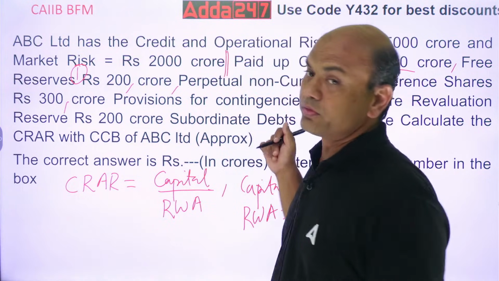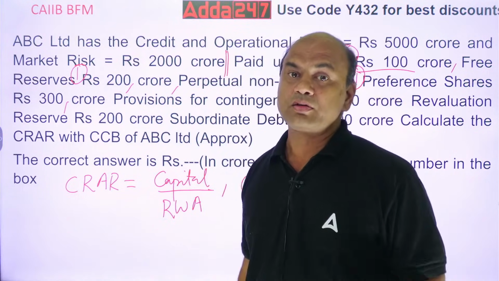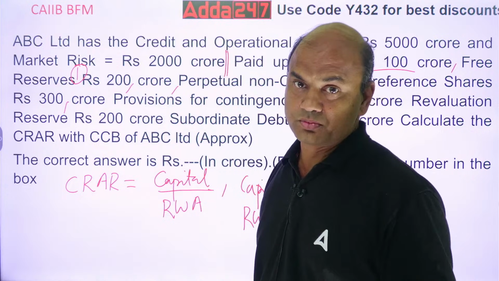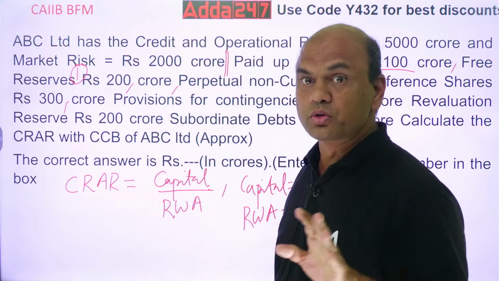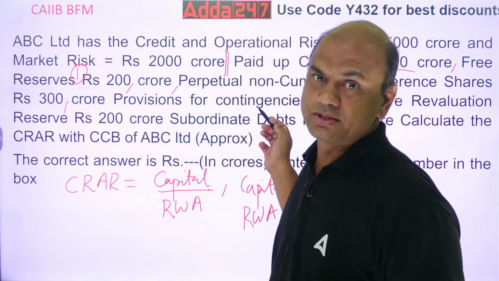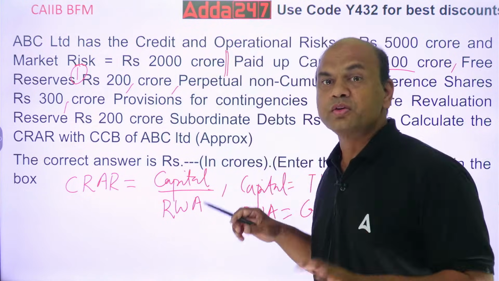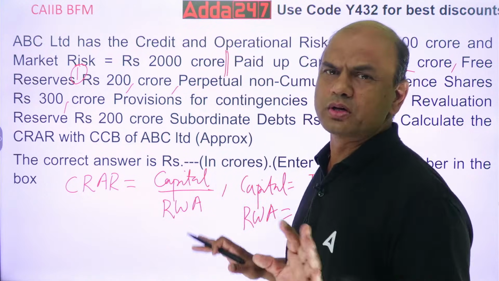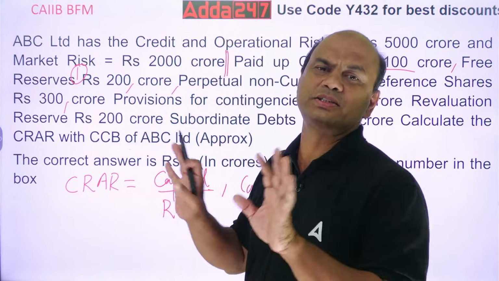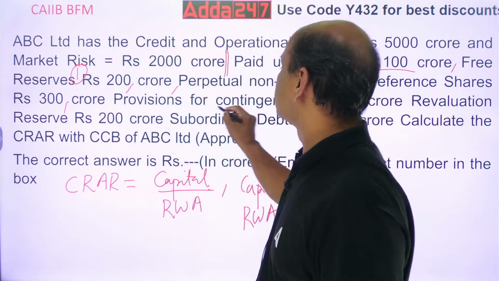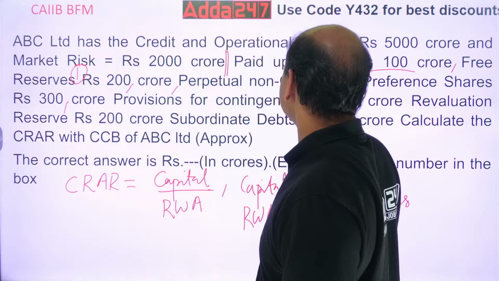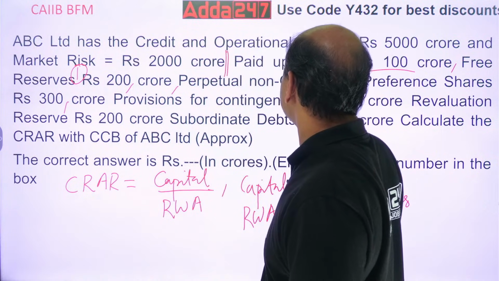Everyone, are you with me? Some of you might have joined new and may find it difficult today. Those who were there yesterday will find it easy. It's simply tier 1 and tier 2. For the new ones, kindly note we are just distributing items into tier 1 and tier 2. Provisions for contingency is tier 2, but this is problematic.